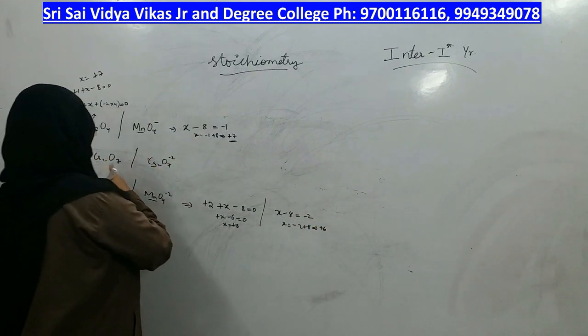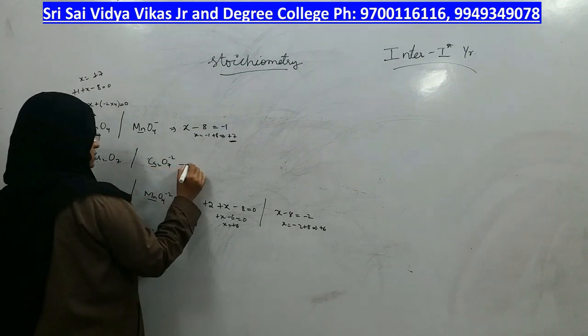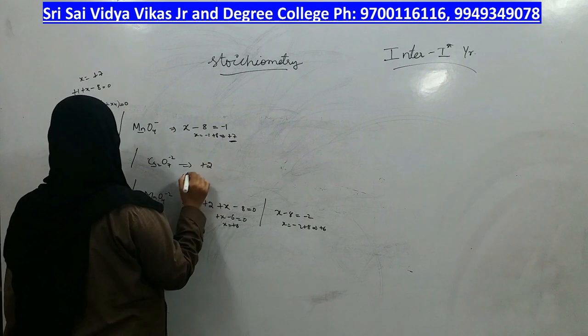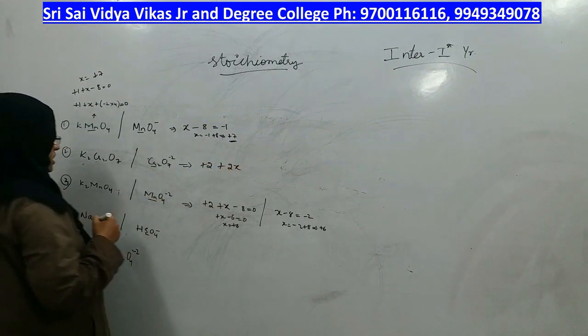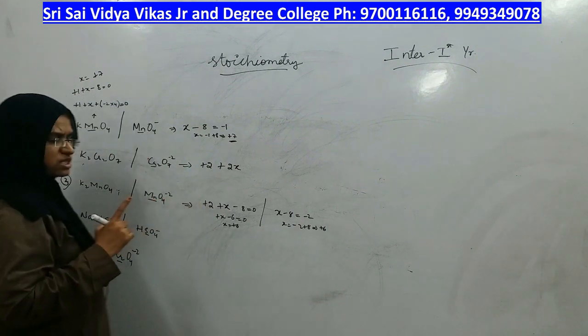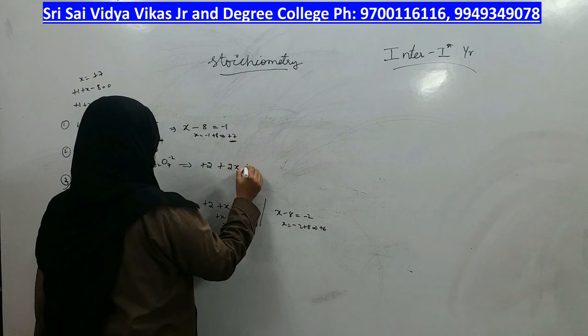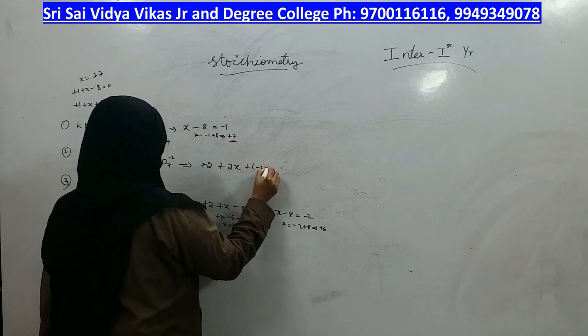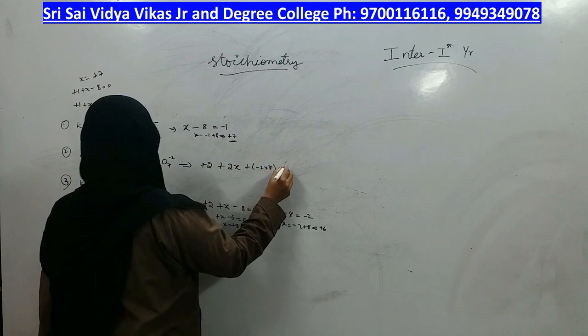Now let us do potassium dichromate, right? Potassium dichromate has 2 potassium and 2 chromium. So what will we take? 2x. On each chromium, we are supposed to find out the oxidation state, right? 2x plus 7 into -2, which is -14, is equal to... is there any charge?